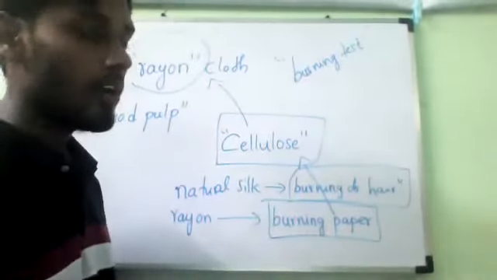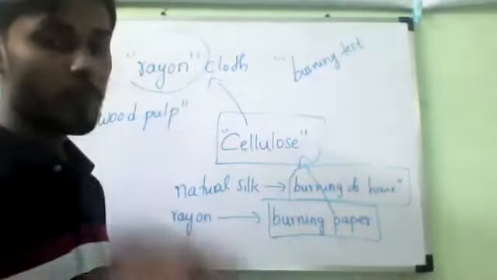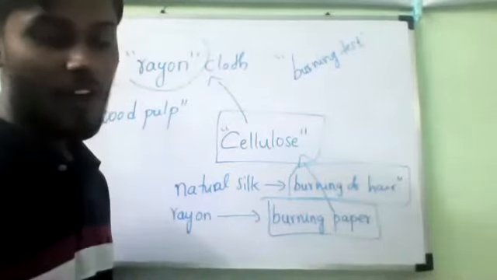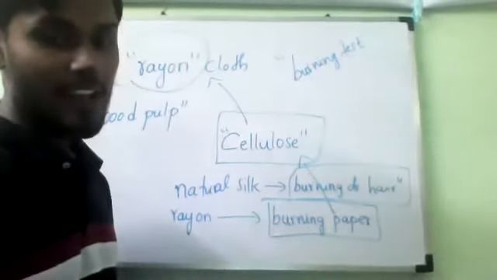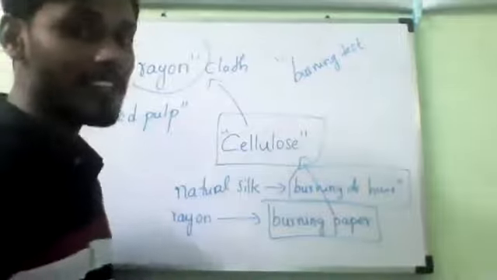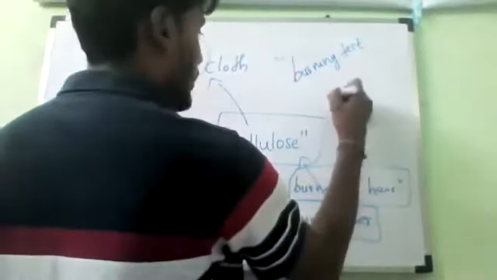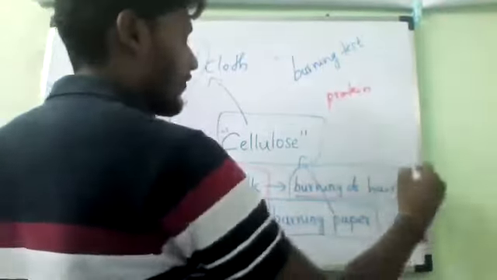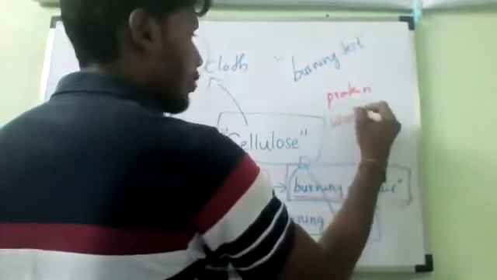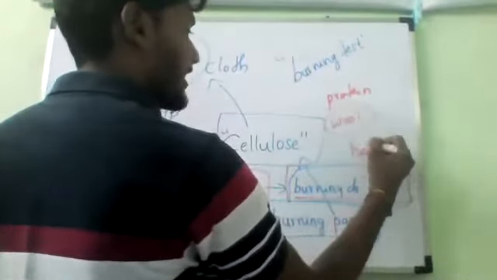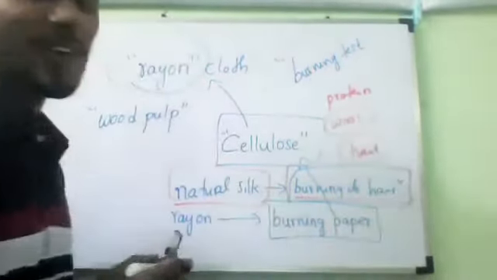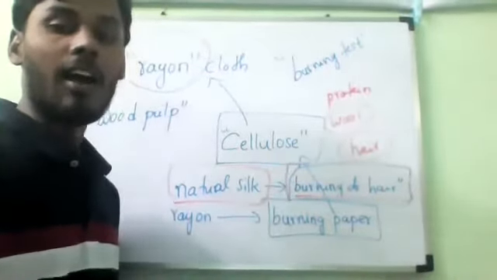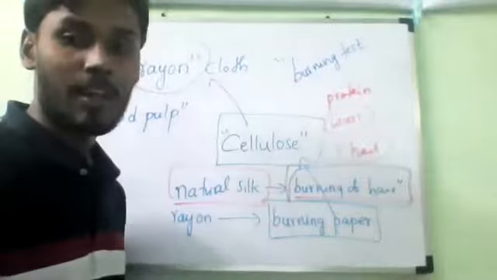Now if you observe here, wool and silk both are made up of proteins. Do you understand? Wool and silk both are made up of protein only. So if natural silk is giving the burning of hair smell, then wool also will give what? Wool is purely made up of hair only. Then it will also smell like burning hair only.